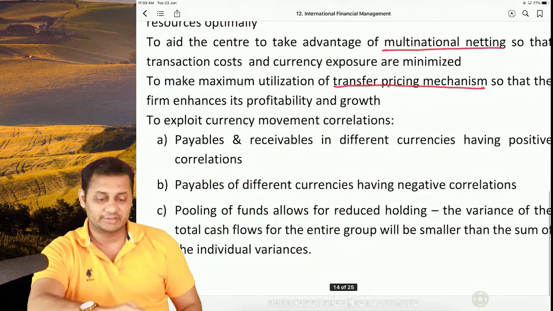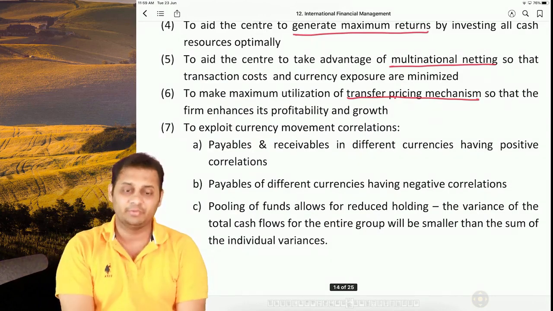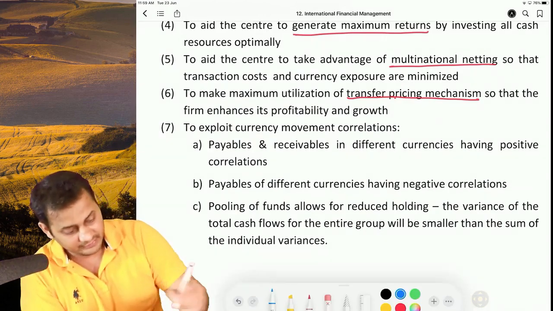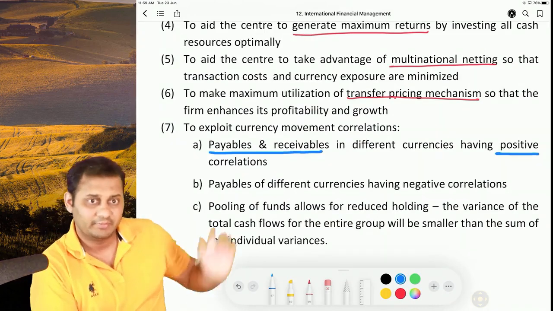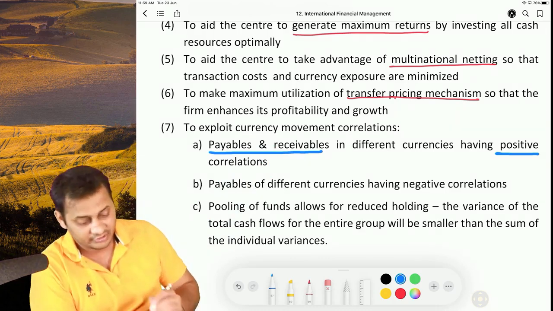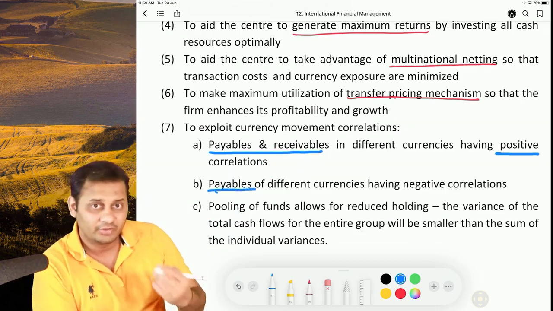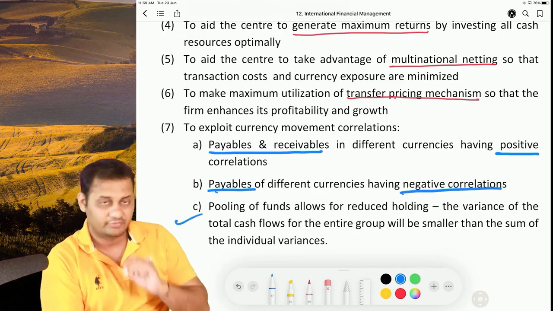And the last three points are about exploiting the currency movement correlation. I told you that if there are payables and receivables in different currencies, they should have positive correlation. If there is only payable or only receivable, they should have negative correlation. And this is pooling of funds.